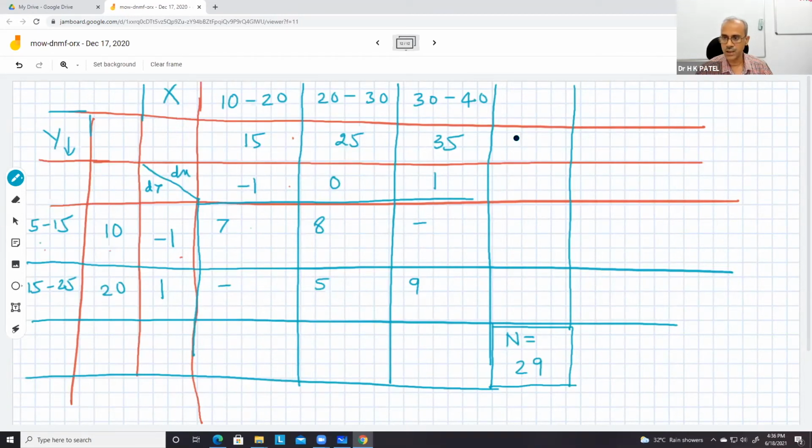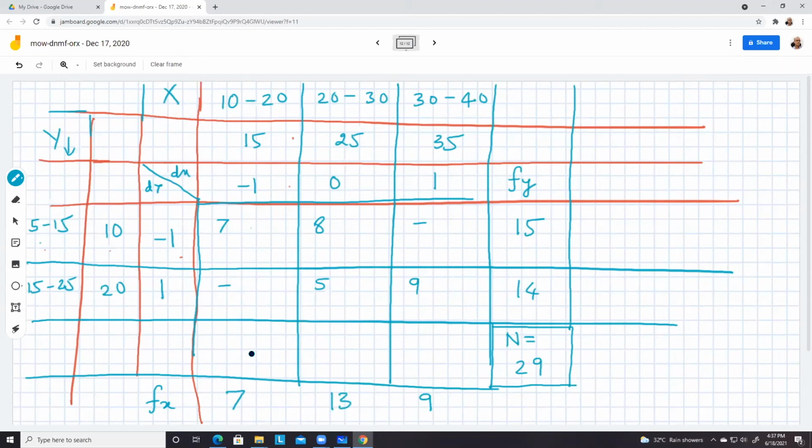Opposite to y, here you will have fy, and similarly opposite to x you will have fx. Now what is fy? Fy is the sum of all these numbers, just like the marginal frequency in a probability distribution. So this will be 8, 7, 15, and this is 14. Similarly, the bottom side, vertically sum these numbers: this is 7, then 30, and then this is 9.